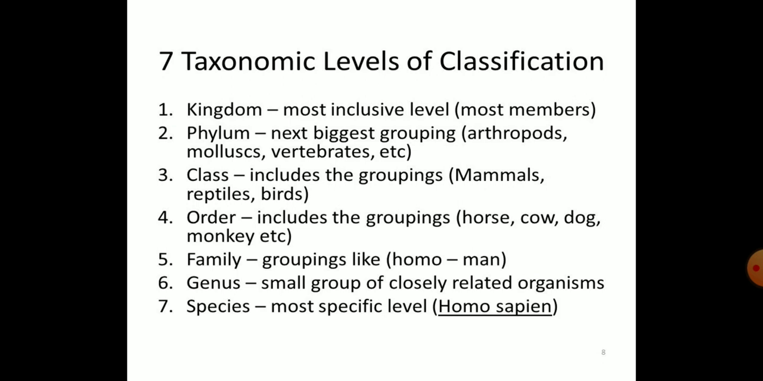And genus consists of small groups of related organisms. Like that, different types of organisms are placed. And last you have the species, the most specific level, that is Homo sapiens. So this is the general introduction to animal classification and the taxonomic levels of classification.